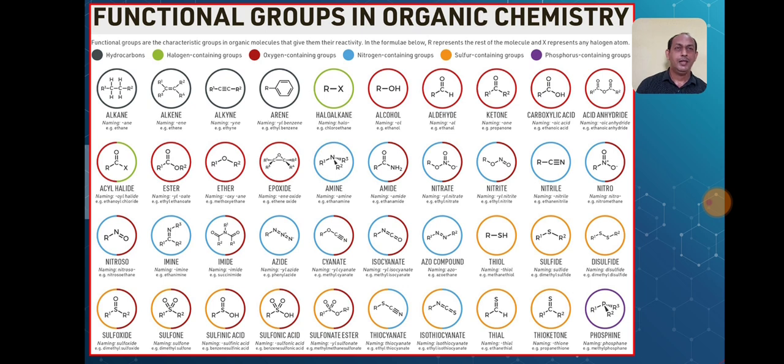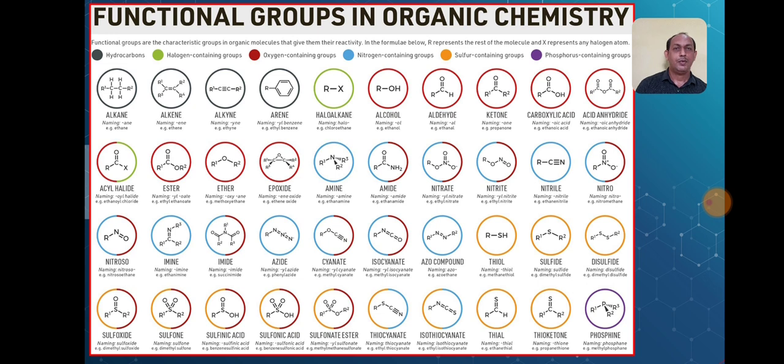As we know, in organic chemistry there are n number of compounds, and every compound is identified with the help of a functional group. Functional groups are the characteristic groups in organic molecules. So, in order to give the nomenclature, we have to identify the suffix part. Suppose the compound is an alkane, then we have to use the suffix ane.